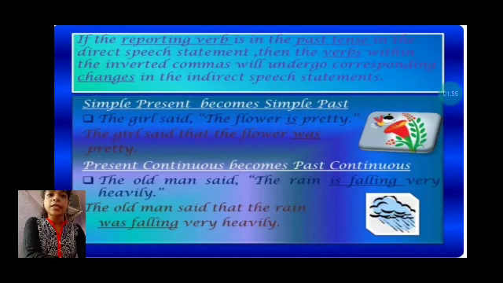Like, the girl said, that is past. Now the flower is pretty, that is simple present. So it will be converted into simple past. And you know the rules. If you remember the rules of tense, then you can easily convert. So, the girl said that the flower was pretty.